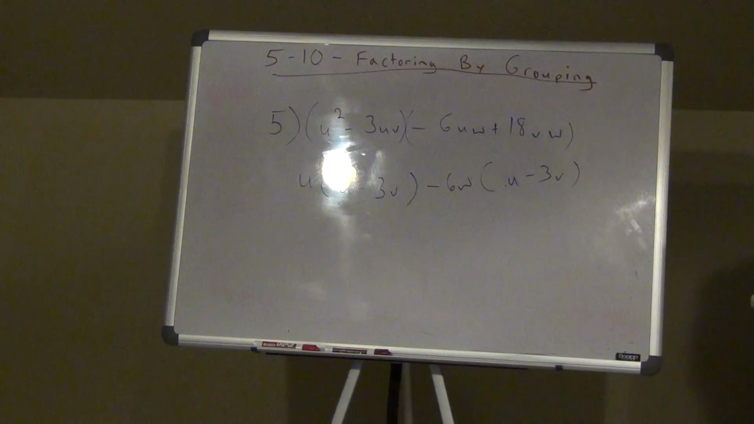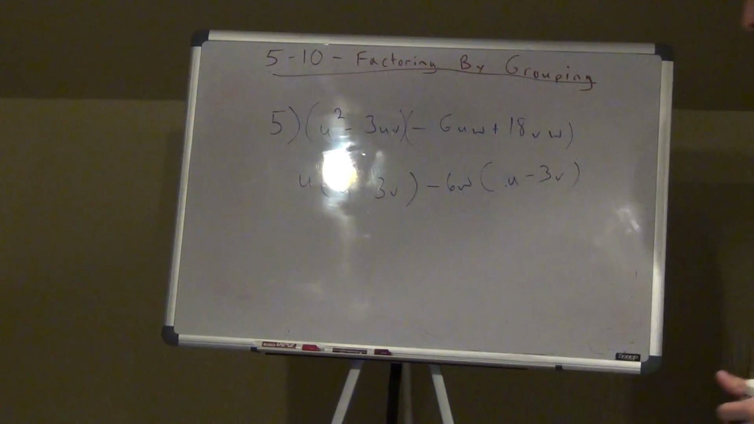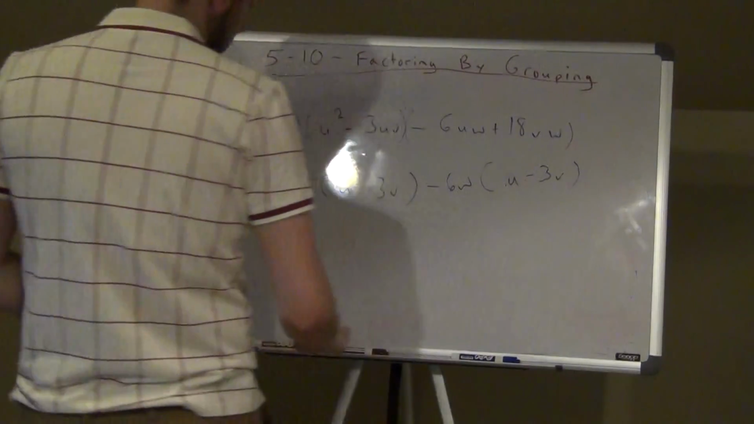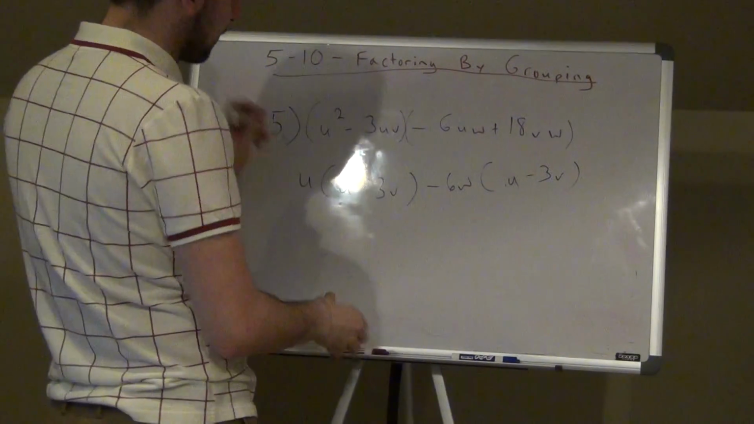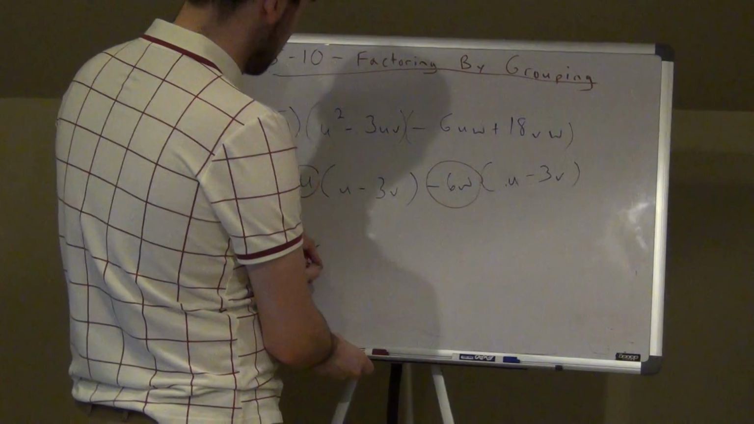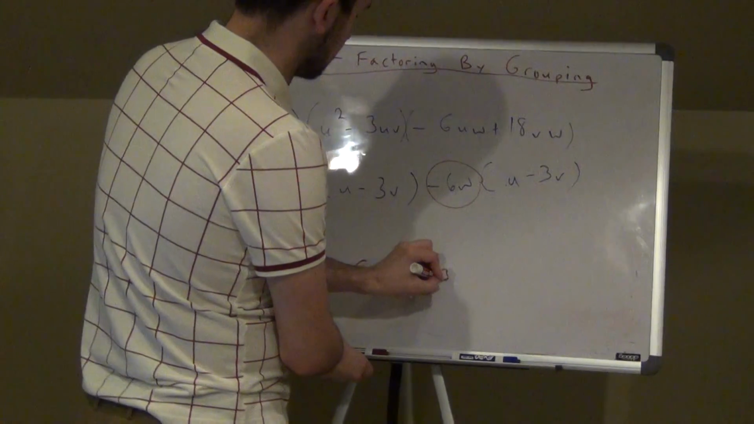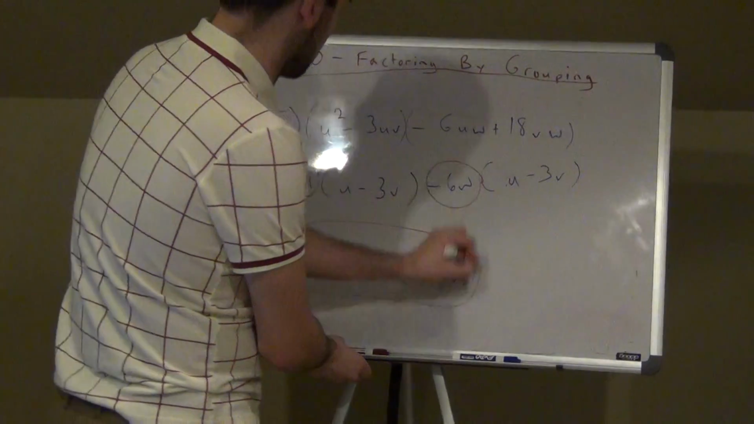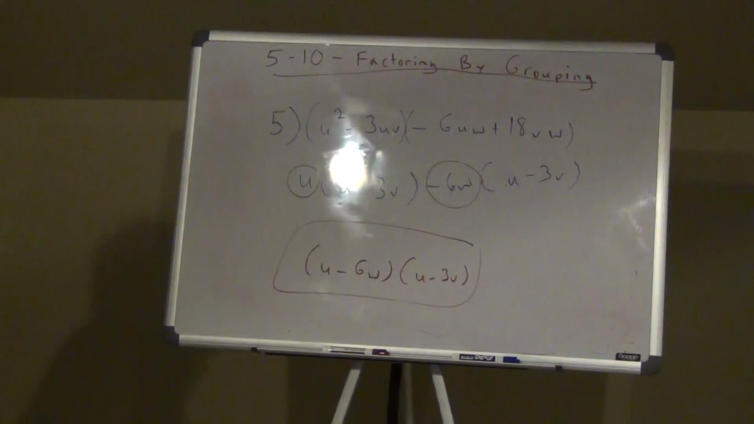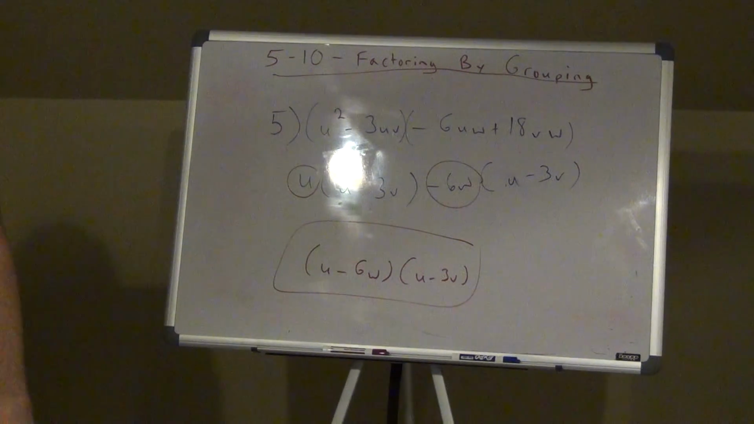So if you get stuck like that and you take it out and it doesn't try to be the same thing, try taking the negative of that out. Okay? So once I do that, I take the front numbers, right? So it's going to be u minus 6w times u minus 3v. There's my answer for number 5. If you got confused on this one, that's why that was. So if that made more sense.